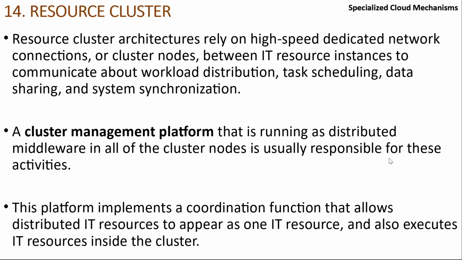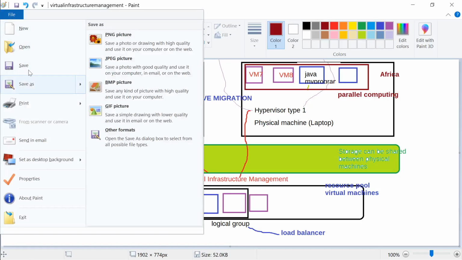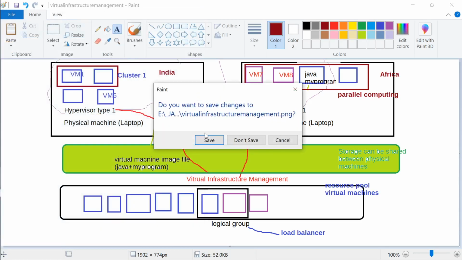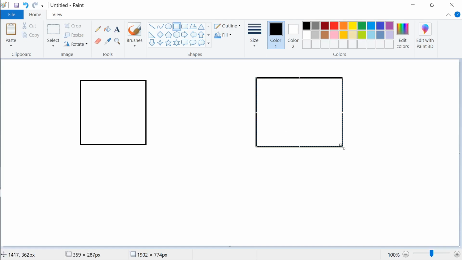So what does this mean? Let's say I have one virtual machine here, another virtual machine here, and the third virtual machine here.